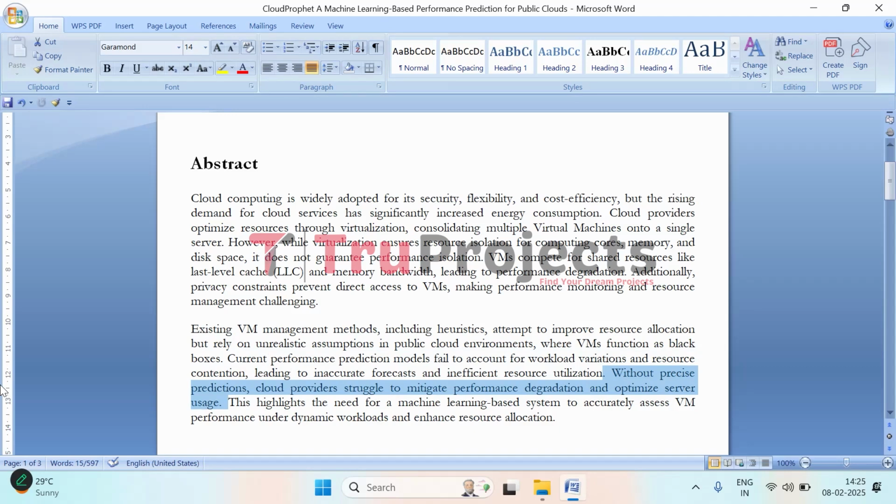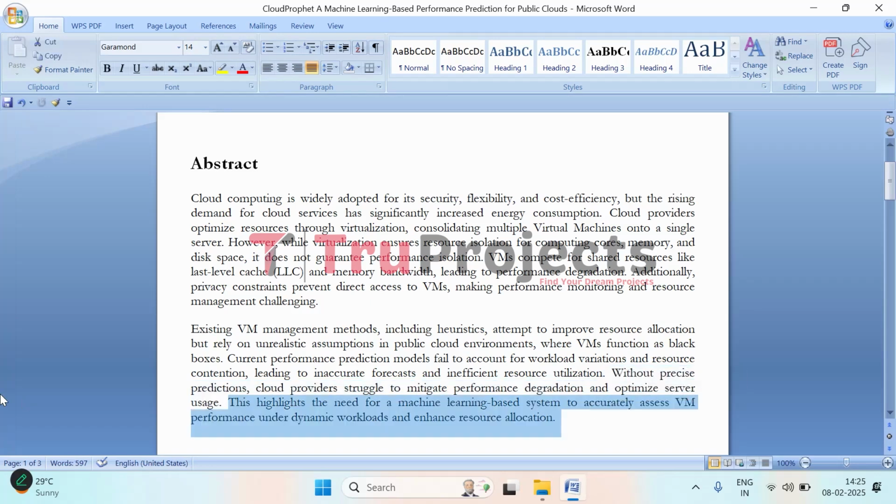If cloud providers can't predict performance properly, they can't distribute resources efficiently. That means some applications struggle while others get more than they need, wasting server power. So to fix this, a machine learning based system is needed, one that can learn from real time usage patterns, understand workload variations, and make better predictions. With smarter performance forecasting, cloud providers can balance resources effectively, prevent slowdowns, and improve overall efficiency.